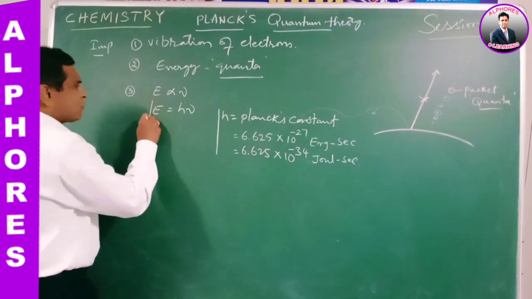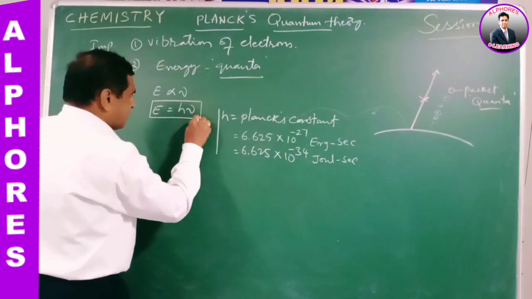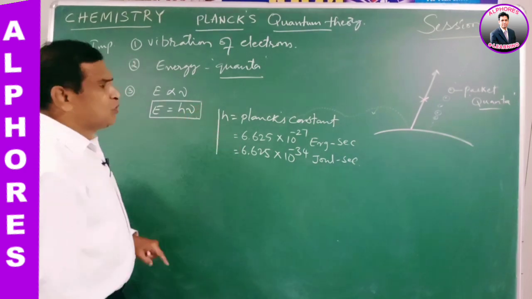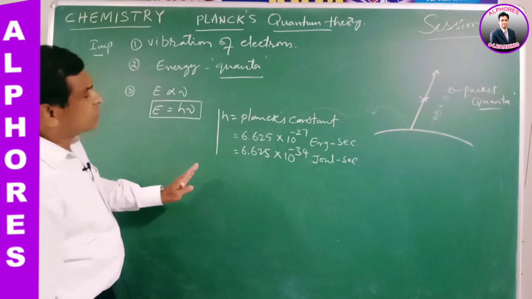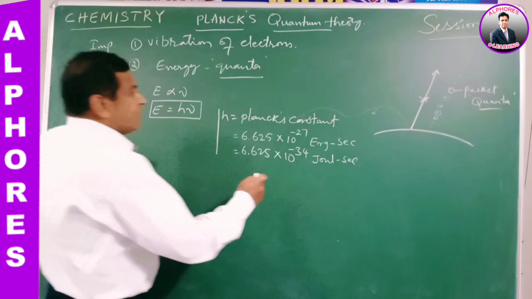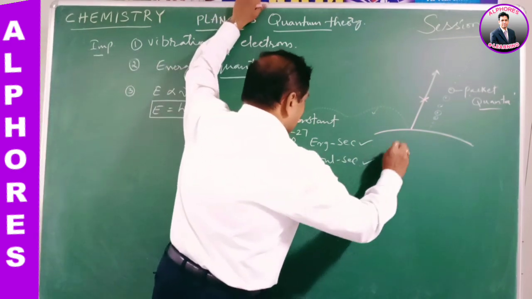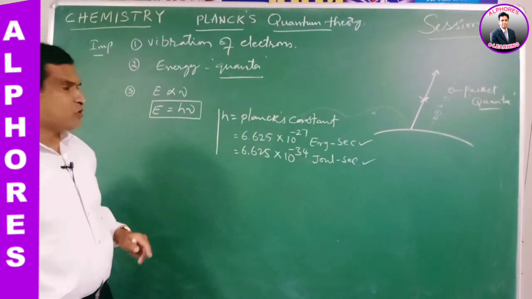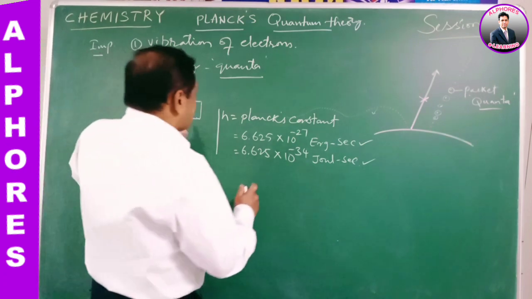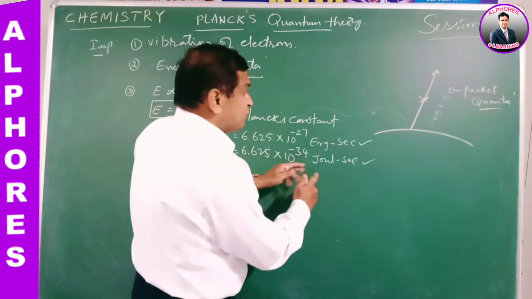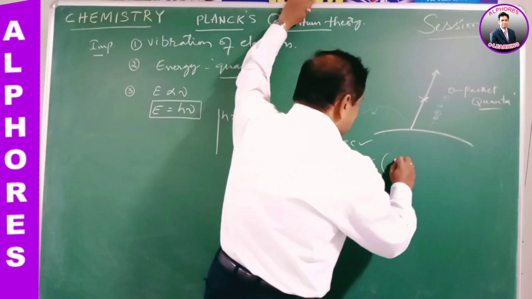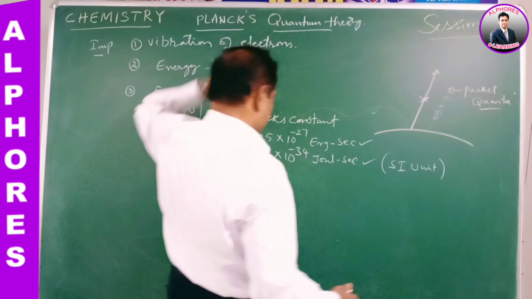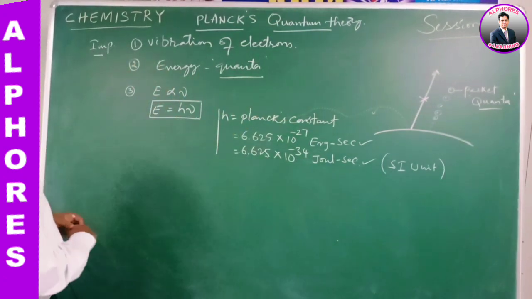So E is equal to h nu, the equation is called Planck's quantum energy equation. E is equal to h nu is called Planck's quantum energy equation, and these values we should remember for the numericals, and sometimes directly they can ask you in the objective question. That is 6.625 into 10 to the power minus 34 joule second is the SI unit. We should remember that.